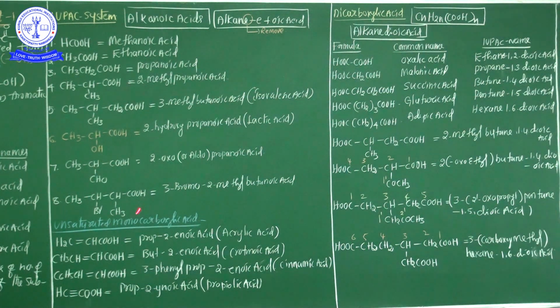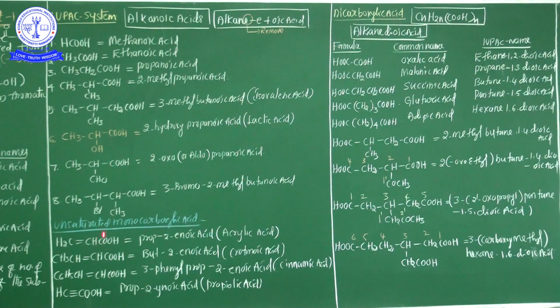My dear student, in this example two substituents are there. Out of these two substituents, you should follow the alphabetical order. So the name is 3-bromo-2-methylbutanoic acid. This is the IUPAC nomenclature of carboxylic acid.